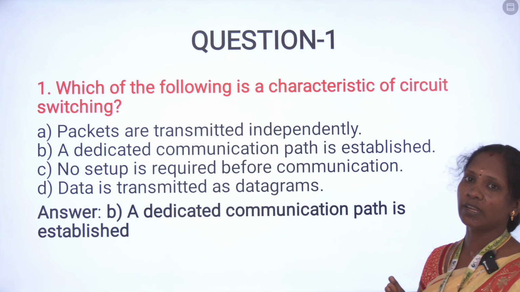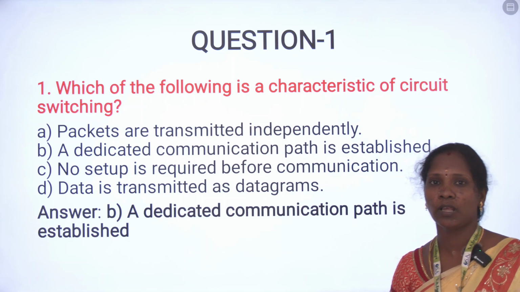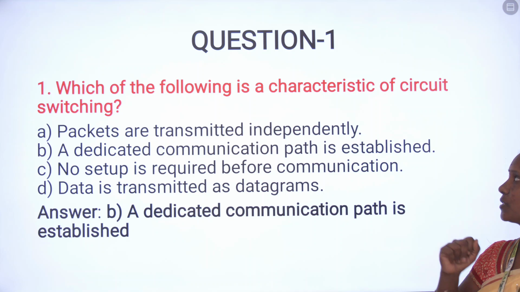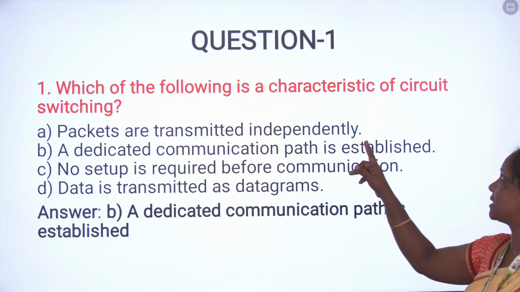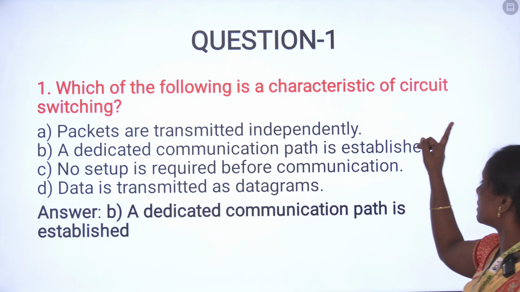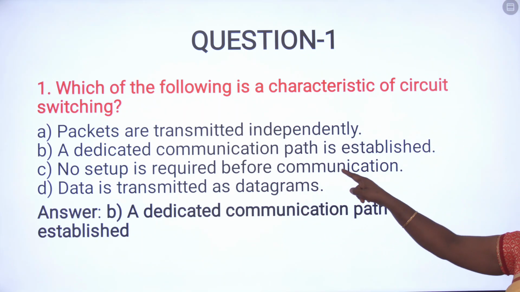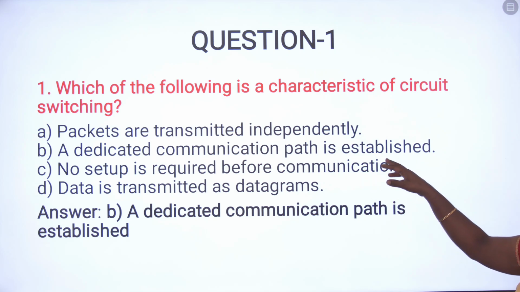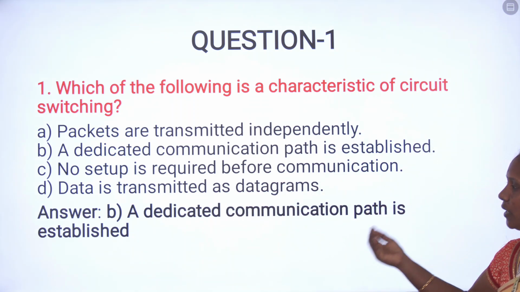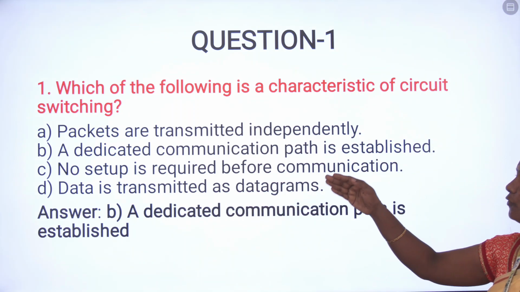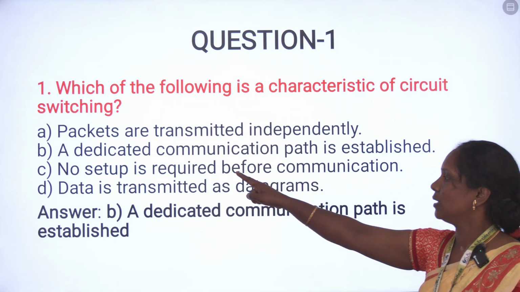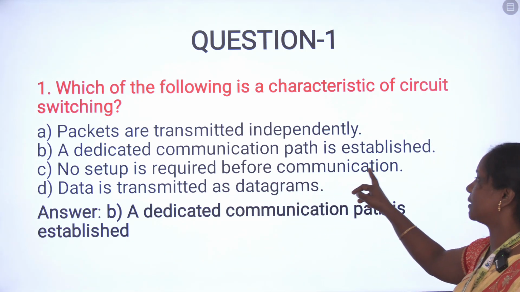Next, we have a number of questions on circuit switching and switching concepts. The first question is: which of the following is a characteristic of circuit switching? In circuit switching, a dedicated communication path is established, because it is a dedicated path from source to destination. The number of data paths should already be designed for the route to go this way. That's why the answer is: a dedicated communication path is established.